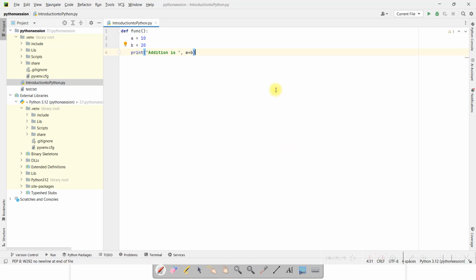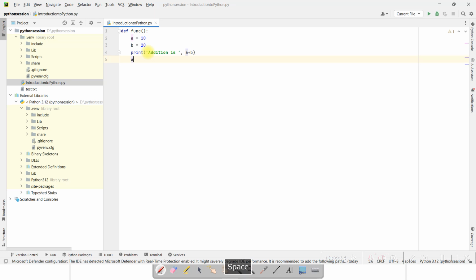Okay, so to print anything in Python, we use the print function, and in this function we can pass any number of parameters. The only thing that you need to remember is you have to put a comma after each parameter. So you can pass any number of comma separated parameters inside the print function in Python.